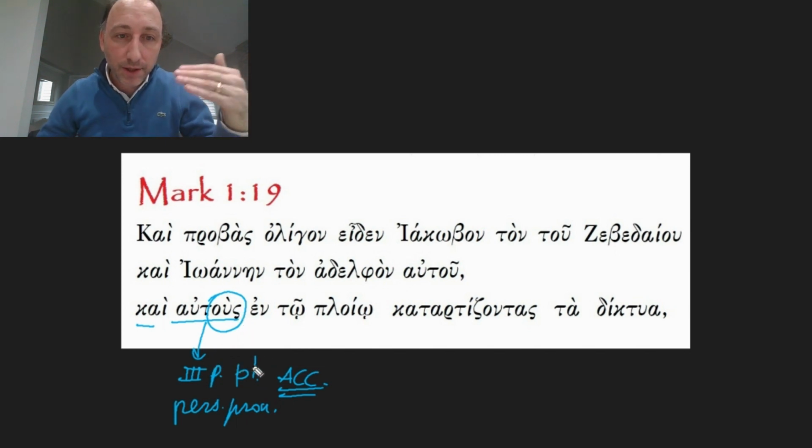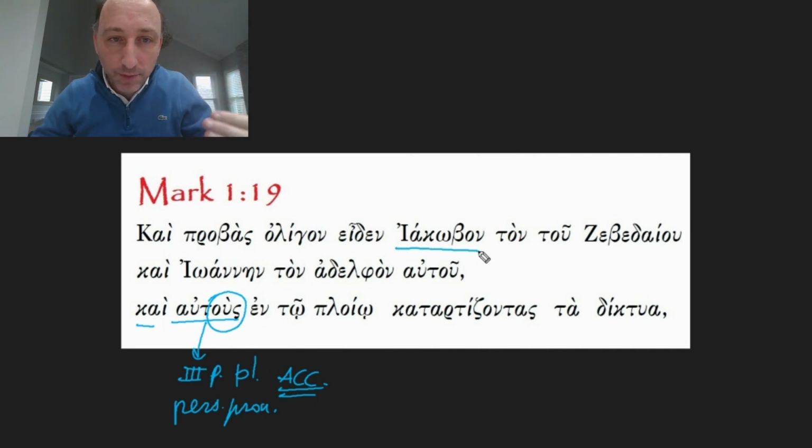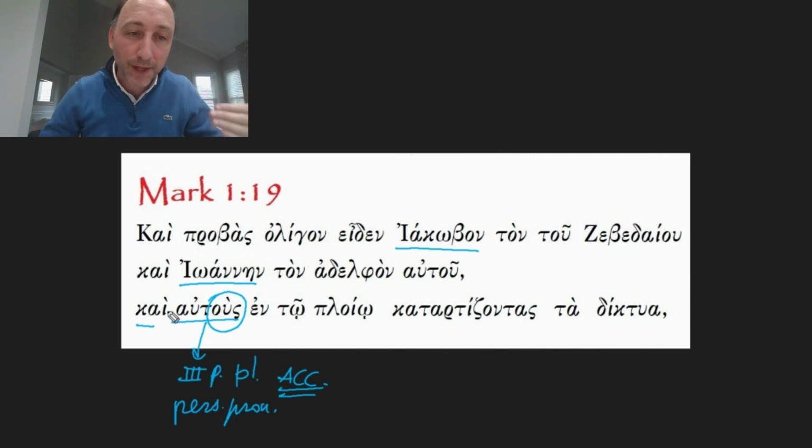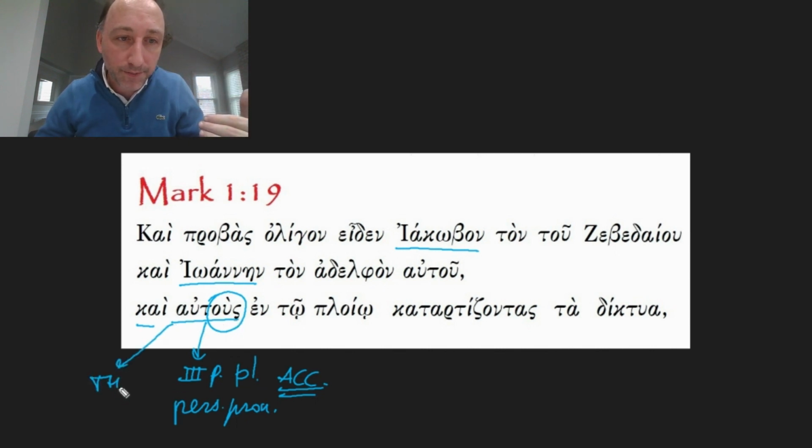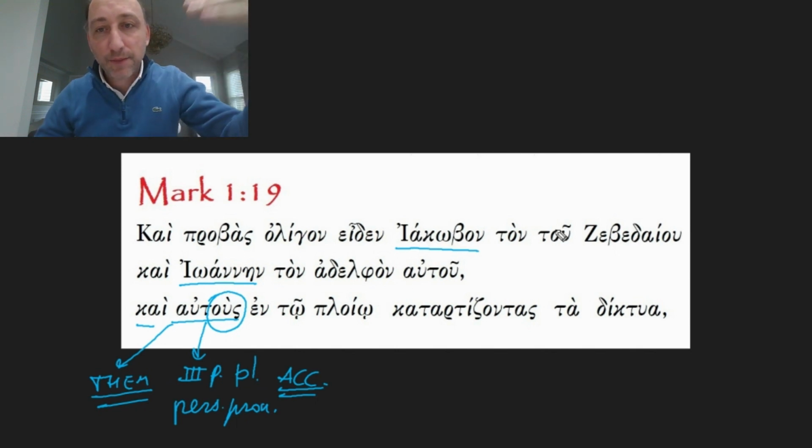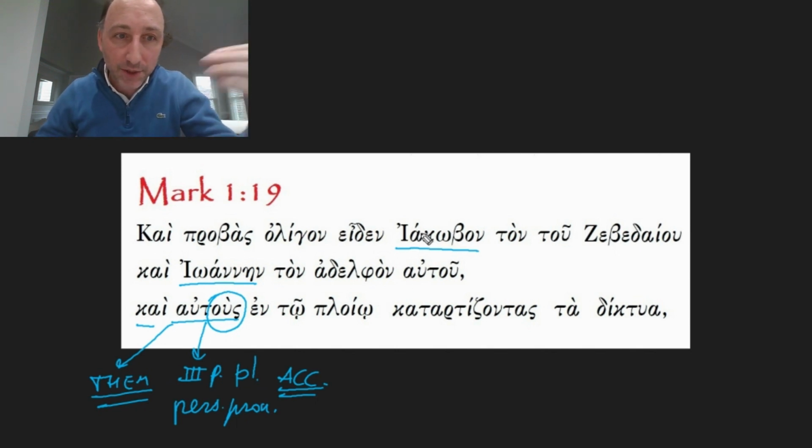So masculine, plural. Why? Because it relates to both Jacobon and Joannen, both in the accusative case. So two singulars make one plural. So, and them. This is them. So he saw James, the son of Zebedee, and John, his brother, and them, meaning, and he saw them